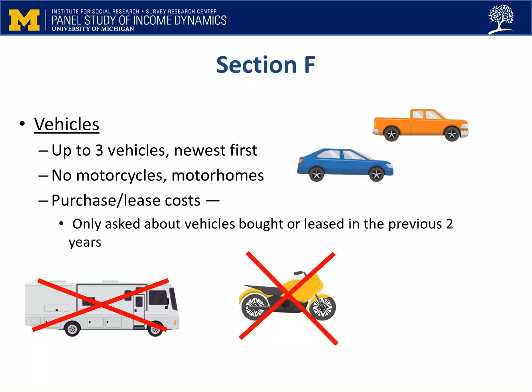After the vehicles section comes a series of questions about transportation and education expenses. We ask for the expenses in the month prior to the interview month. If you're doing the interview in June, the application will ask about expenses in May. Be sure to check that your respondent understands the time reference for these questions. The last topic of Section F is household expenses, which covers home repairs and furnishings, clothing, vacations, and entertainment.